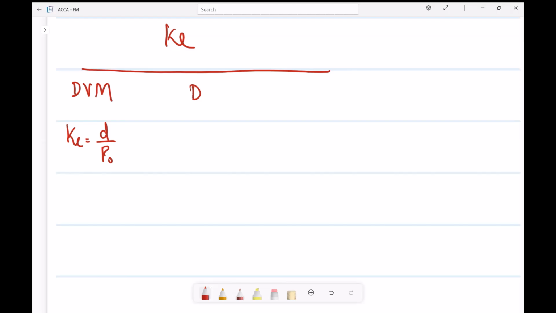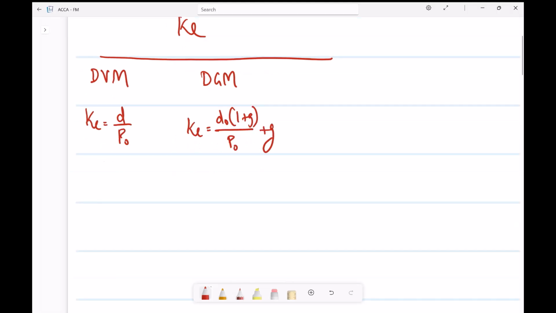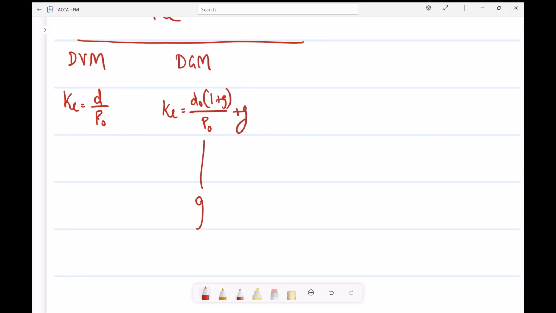And the next model is the dividend growth model, where KE is equal to D0 into (1 plus G) divided by P0 plus G. G can happen in the question in three different ways.